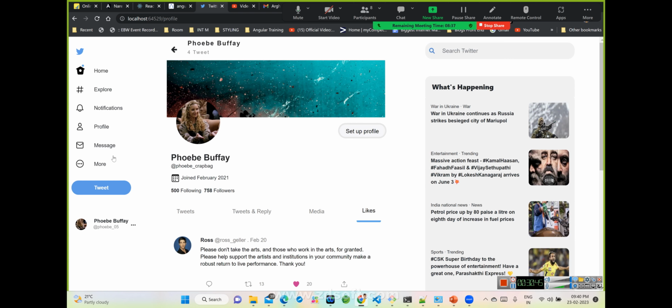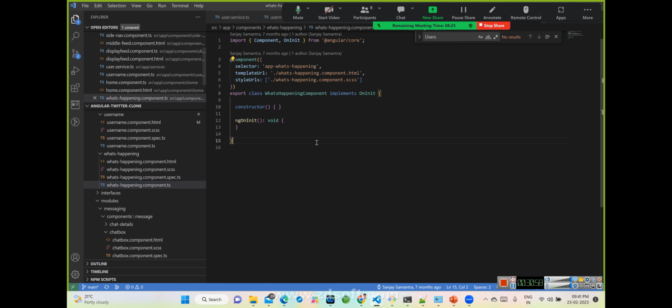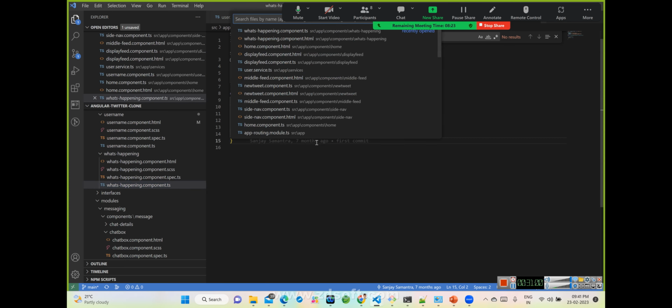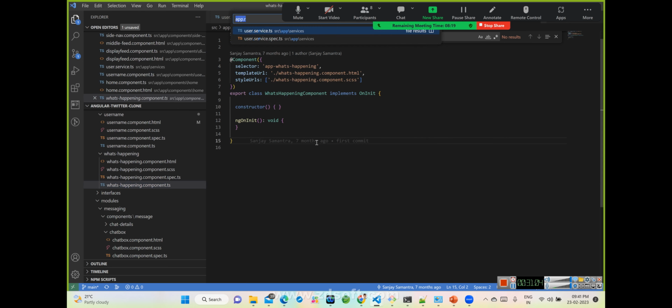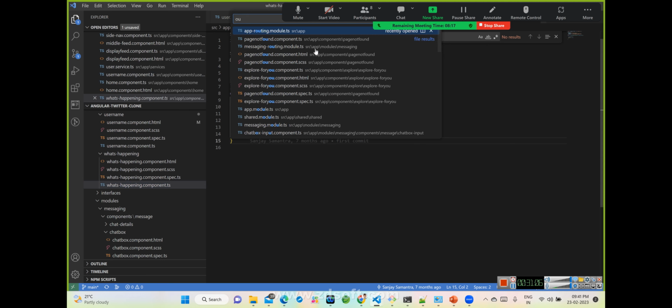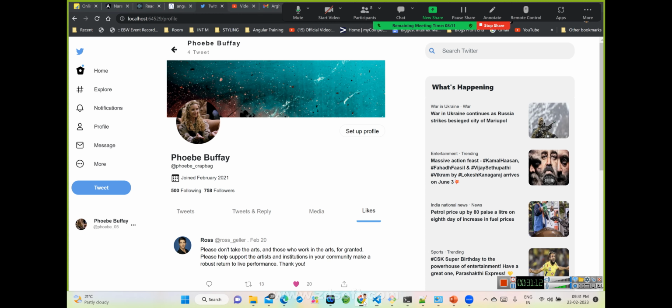But yes, the message section is something new over here. On click of message, initially on page load, this bundle will not get loaded. How can we come to know? We can come to know from the routing, as we discussed. If we see the app routing module, on click of messaging, what's happening?